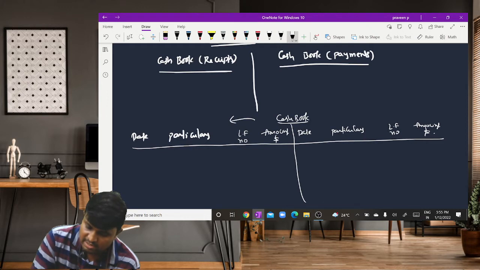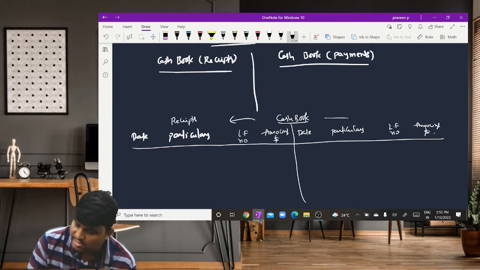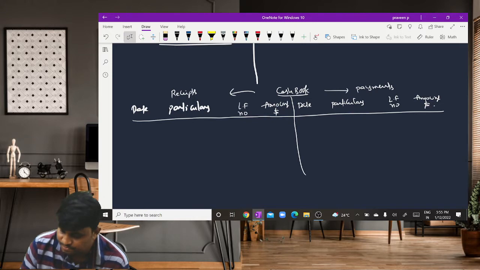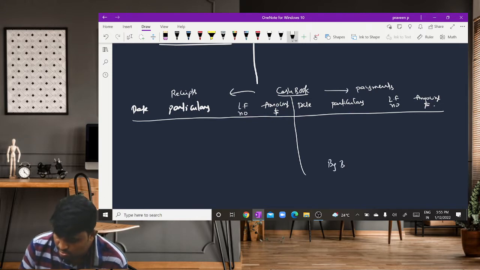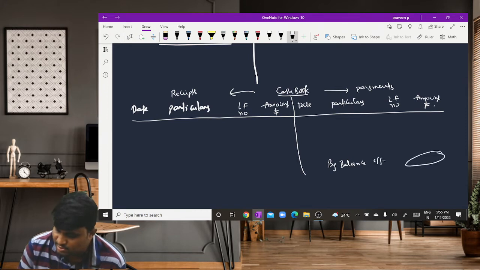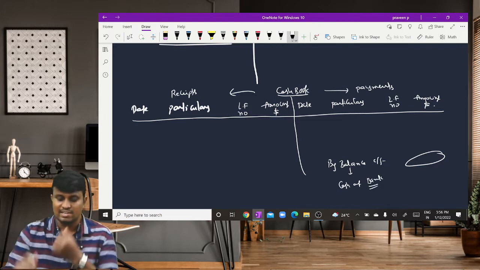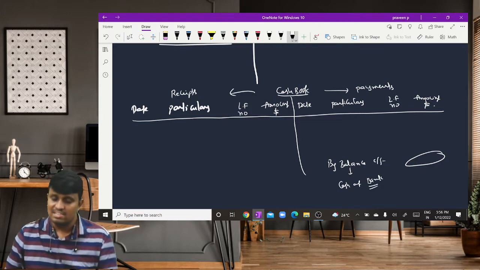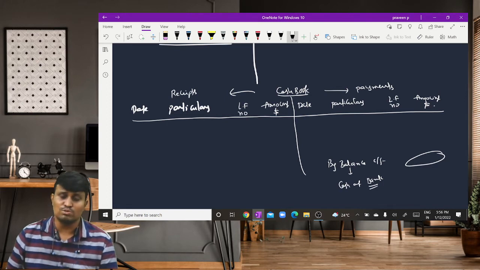On the debit side, we record receipts, and on the credit side, we record payments, and the closing balance is indicated. By balance carry forward, we indicate cash at bank. This amount is directly transferred to the trial balance.